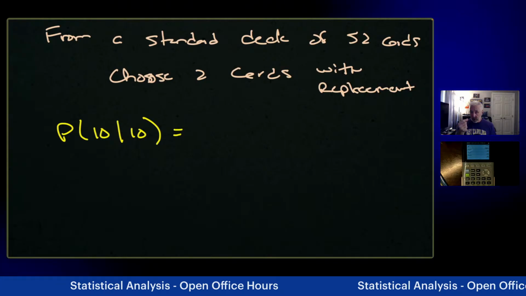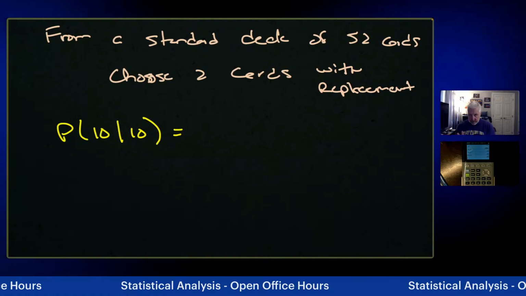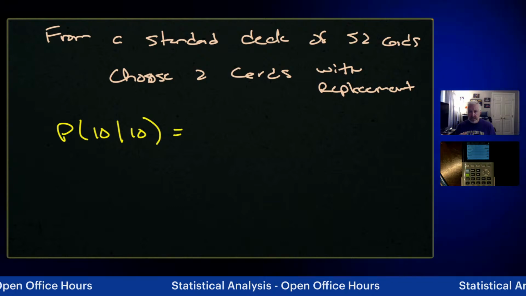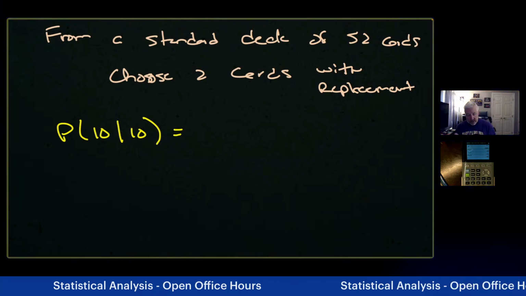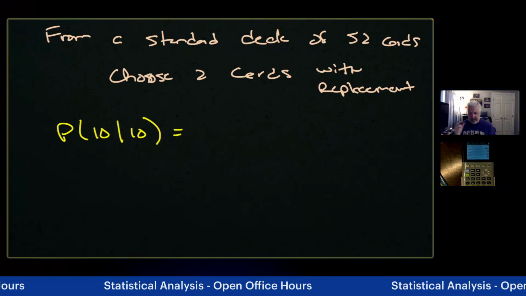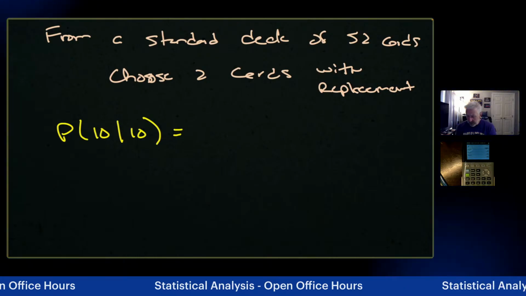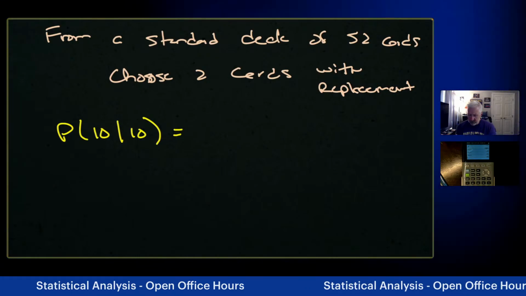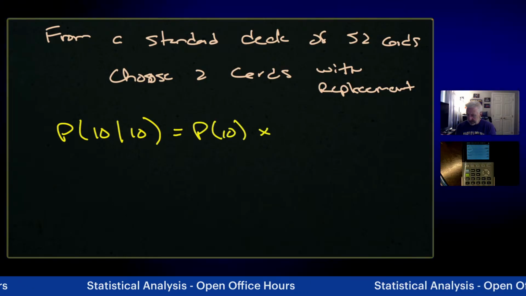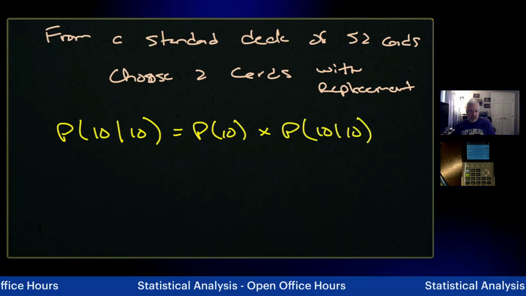So I choose a card. And remember what I said last night, when you're working with the theoretical probability of an event happening, that conditional item of choosing the 10 first does occur. Because you're trying to find the probability of what it would be if it occurred, you're not trying to find all the iterations around it. So we're going to use the multiplication rule here. The probability of choosing a 10 is then going to be multiplied by the probability of choosing a 10 given that a 10 was already chosen.